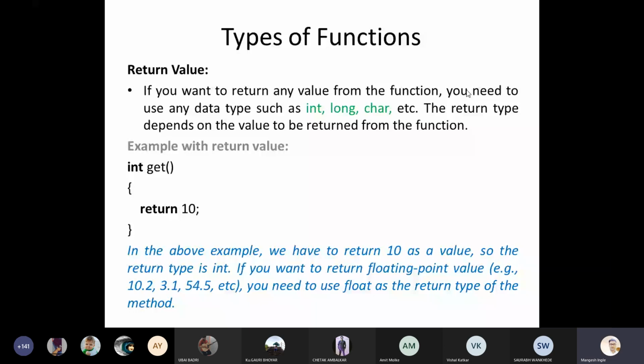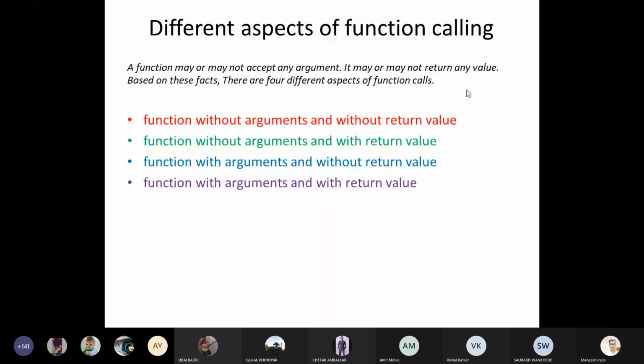Okay, all right, so these are the types of functions, and these are the return values. Return value is of two types, value returning and empty value. Okay, all right guys, so now it's time to understand the whole idea about the previous lectures: function without arguments and without return value, function without arguments and with return value, function with arguments and without return value, and function with arguments and with return value. So these four concepts we will cover,